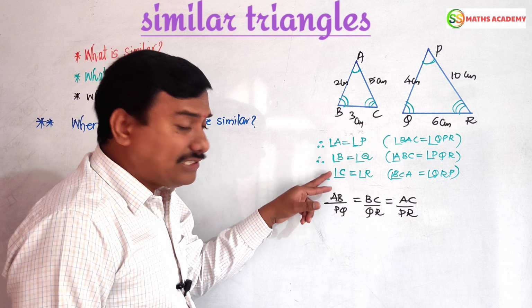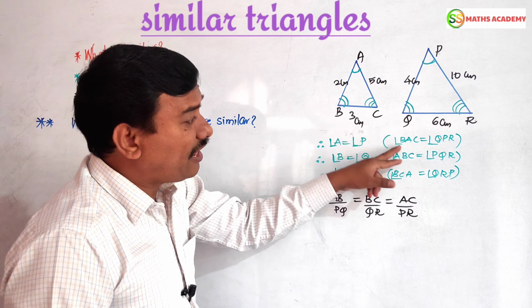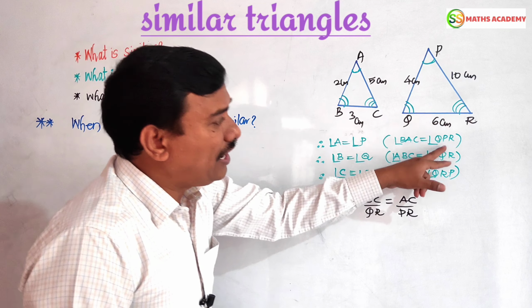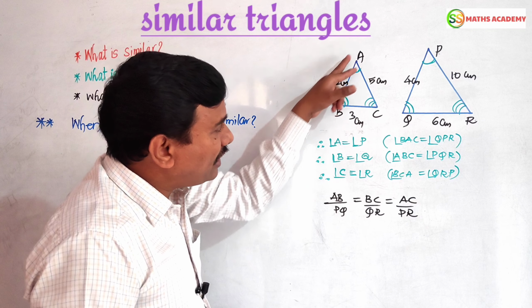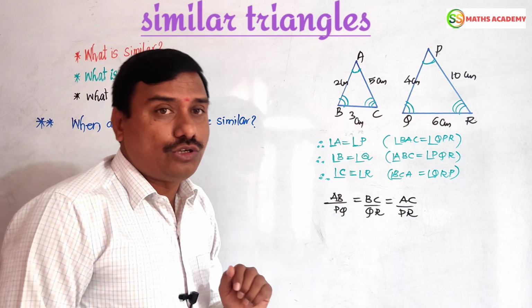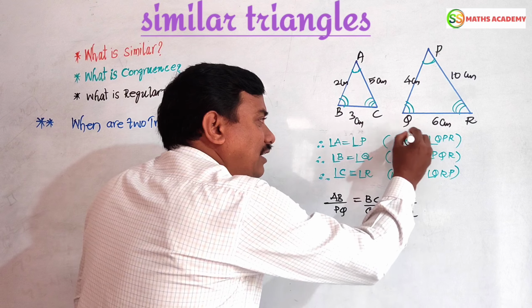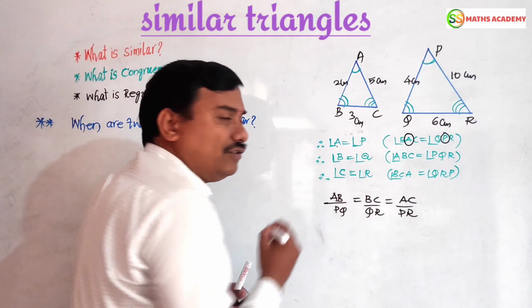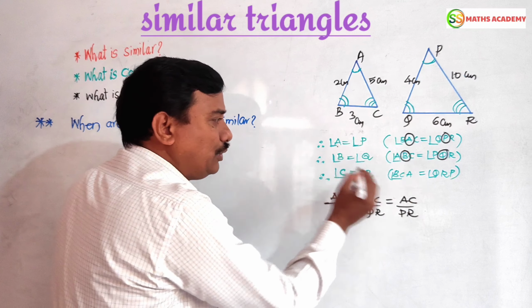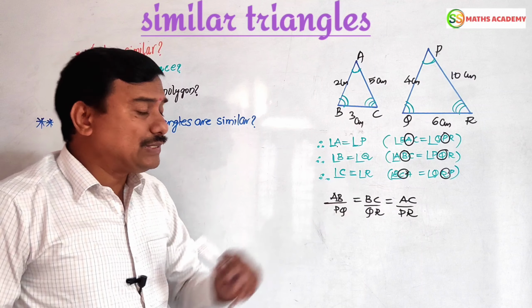When the 3 angles are equal, we can represent them like this also. Angle A can also be written as BAC. Angle P can also be written as QPR. Angle B can be written as ABC, and angle Q can also be written as PQR. Don't confuse it. The middle letter is the angle. Here the middle letter is B, here B. Here the middle letter is Q, here Q. Here the middle letter is C, here C. The middle letter is R, here also R.